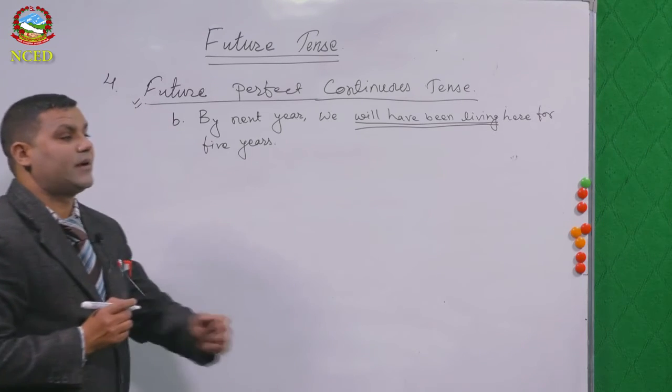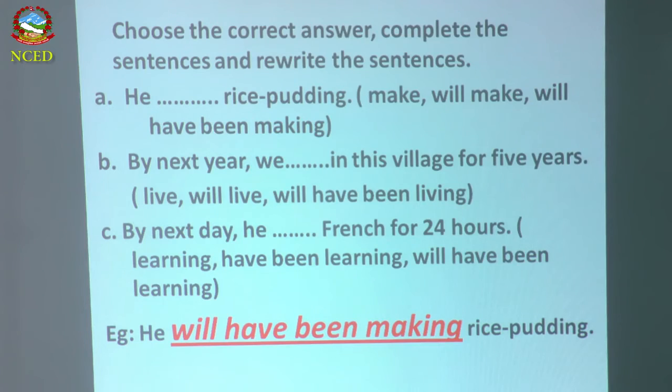So, let's see the C number. By next day, he dash dash friends for 24 hours. What is the right answer? Learning, have been learning, will have been learning. Which one is the right answer? The right answer is will have been learning. So, how you have to write?